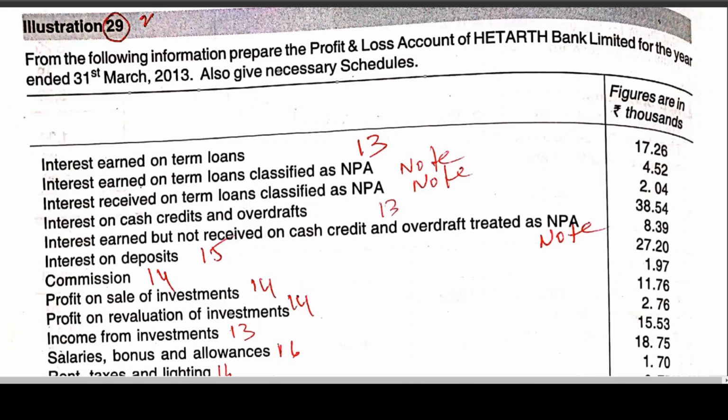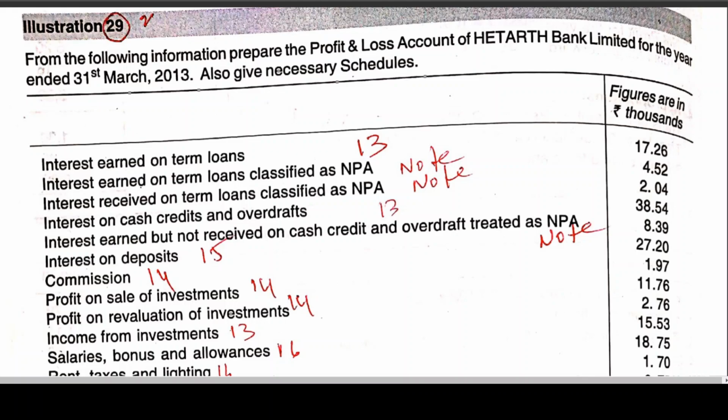Okay. Now coming back to this. Interest earned on term loans, we'll go to where? Schedule 13. Interest on term loans classified as NPA. In the very beginning, we have given some notes. I think we started with model number one on performing assets. Income on performing assets is recognized on accrual basis, whether or not realized.